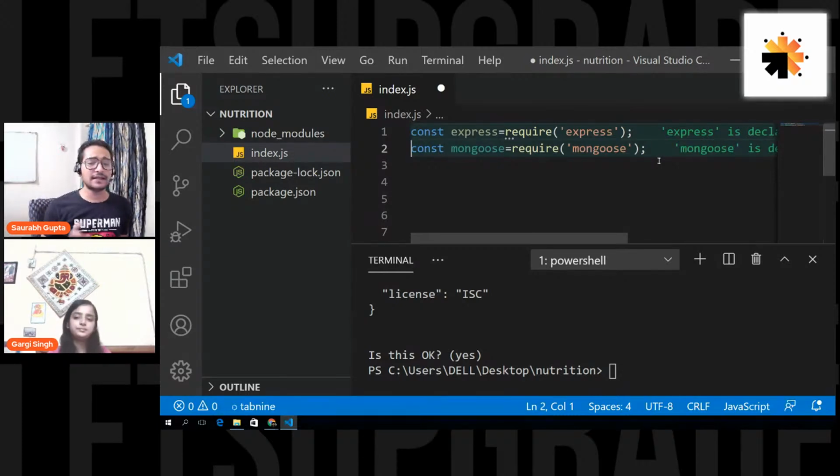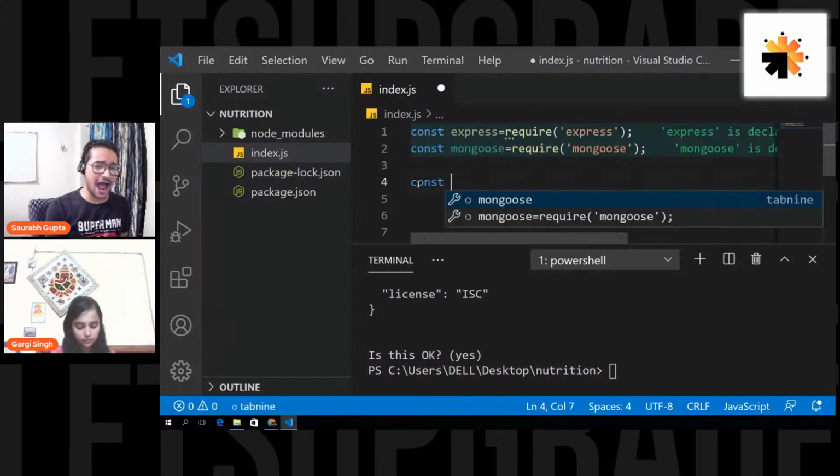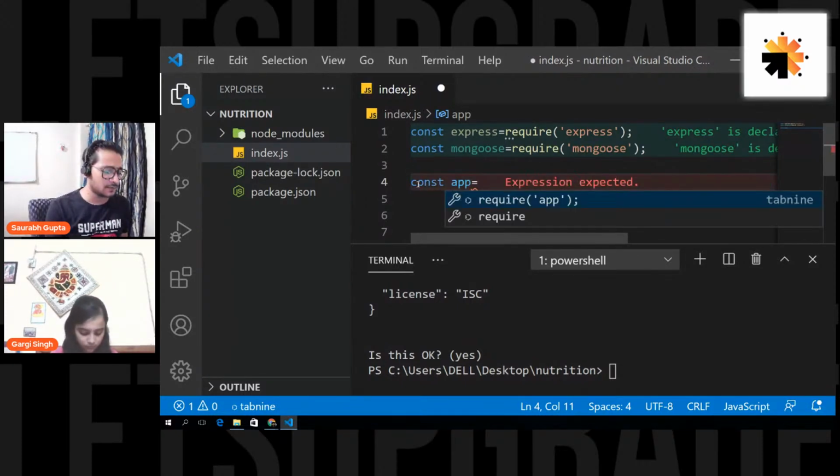Now then, the next thing that we have to do is create a variable for our app so that we can actually create a server that will start interacting with any client. So the first thing we'll do is create a server, and for that you have to create an object of type express, and that's very simple. You can write anything. So the name of my object will be app. You can name it anything, and I'll say it is an express object.